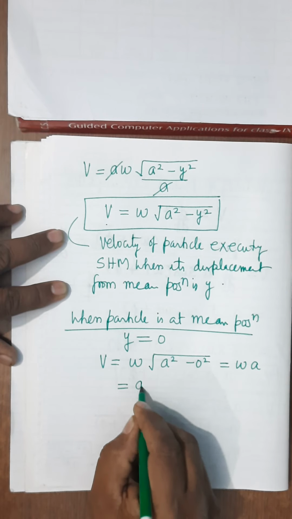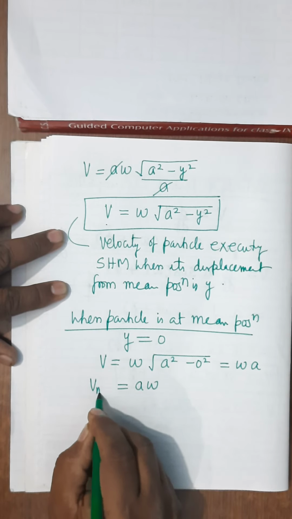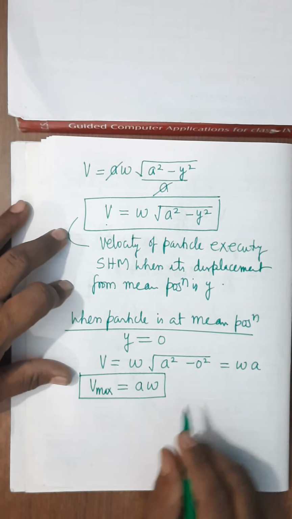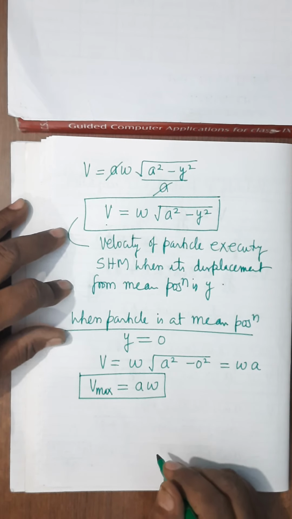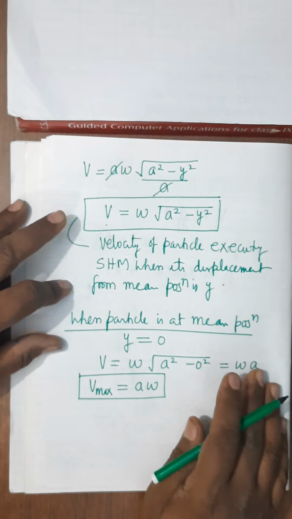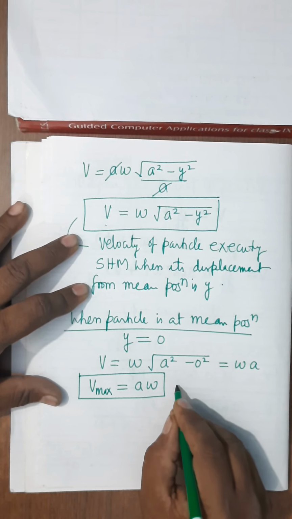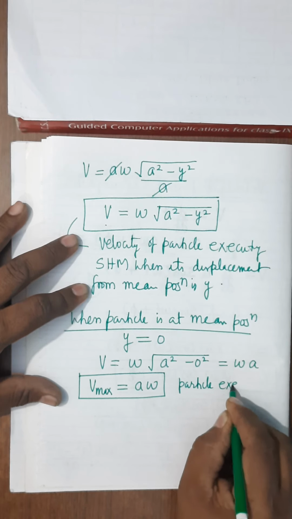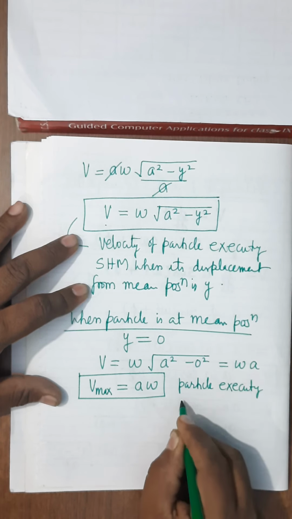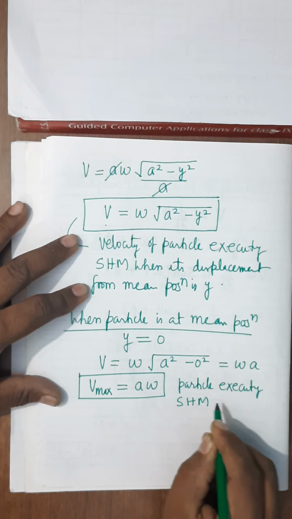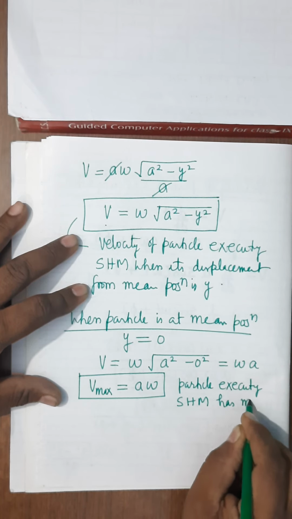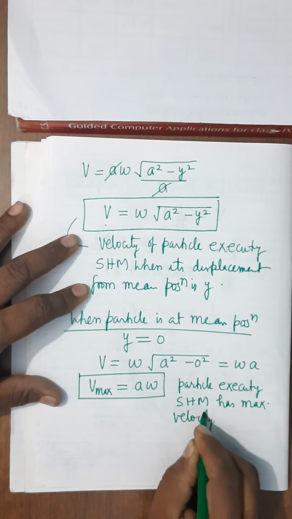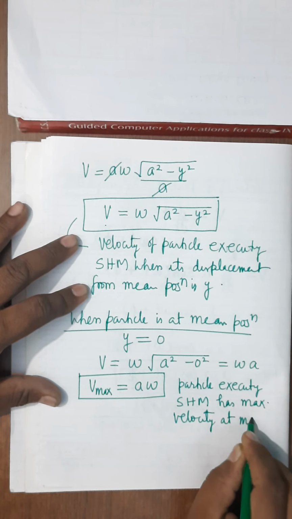or A omega. This is the maximum velocity which a particle executing SHM can have, and it will be at mean position. Means particle executing SHM will have maximum velocity at mean position.